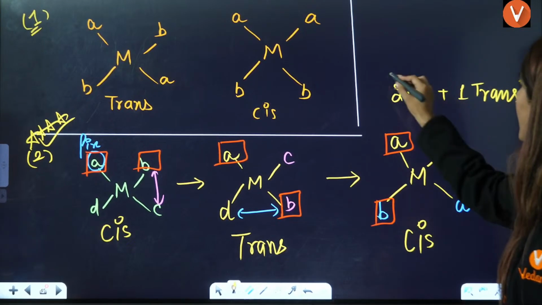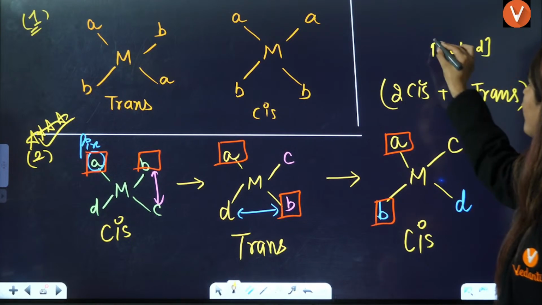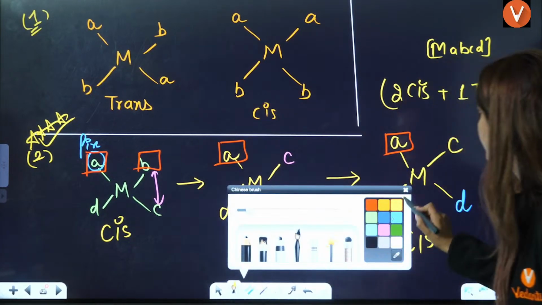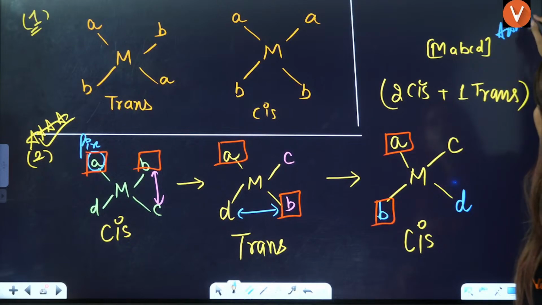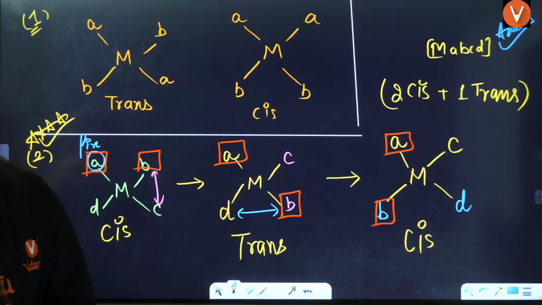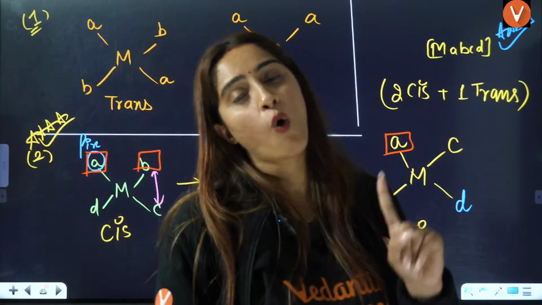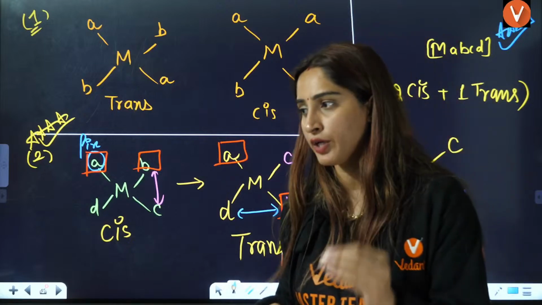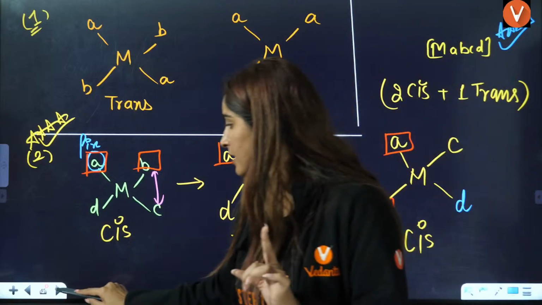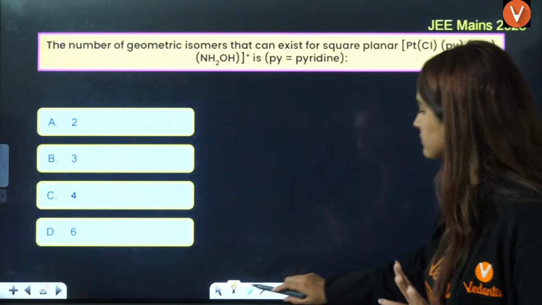Always and always you will have two cis and one trans for MABCD kind of complex. This is a very, very frequently asked question for your JEE Mains, right? Okay, understood? Two cis, one trans, always and always, doesn't matter whatever you take, if it is MABCD kind of complex.